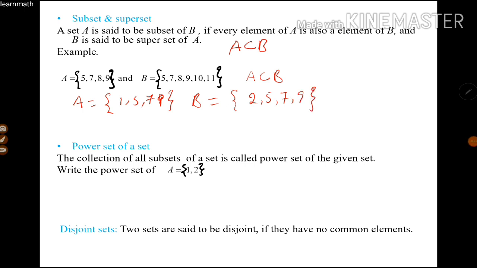A has element 1 but B does not have element 1. So A is not a subset of B. It can be denoted by A ⊄ B.